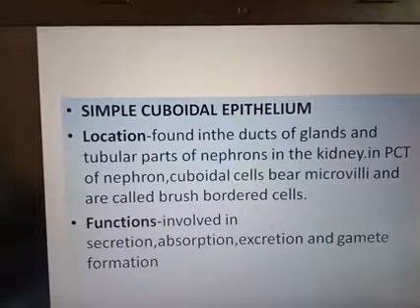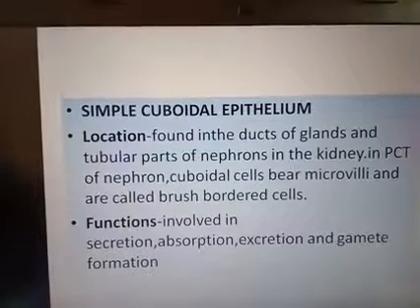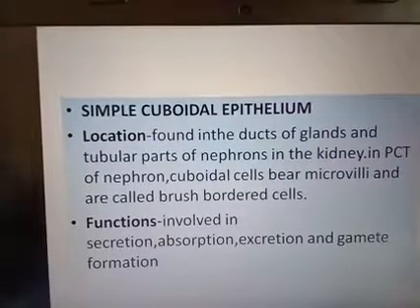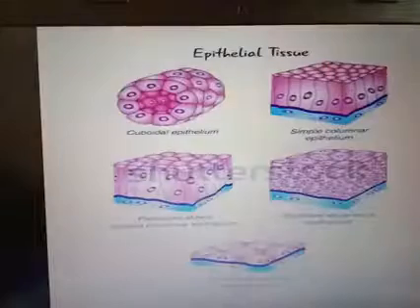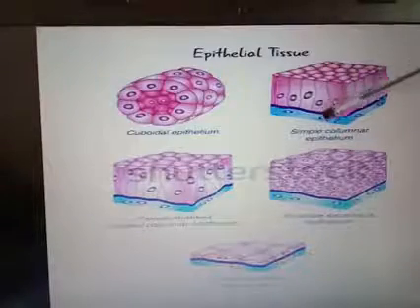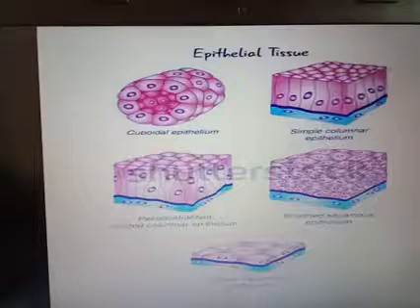Simple columnar is the same as the simple cuboidal, with only one difference: here the cells are column-like. So in the simple columnar epithelium, single-layered, thin, column-like cells are present.